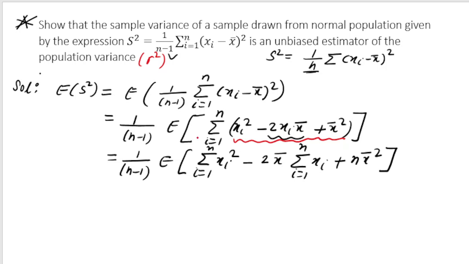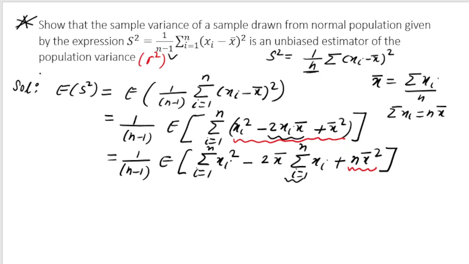It will come n times, for i equal to 1, for i equal to 2, up to i equal to n. So if I am taking the summation, this will be n into x bar square. One more thing I want you to note: if I ask you what is x bar, you will say that it is summation of xi divided by n. So what is summation of xi? This is n into x bar.